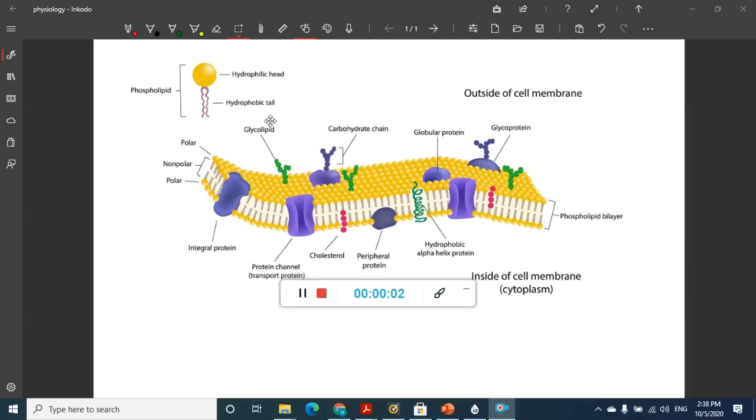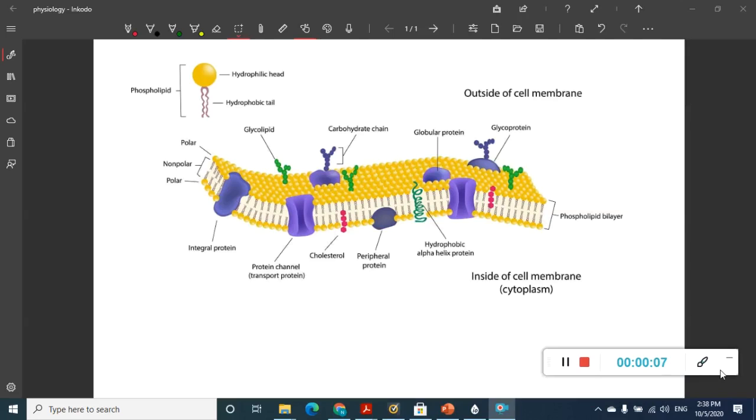Hello friends, welcome to a new topic today. In this chapter, this is about physiology. In this physiology, we are going to learn the first chapter in physiology, which is about the